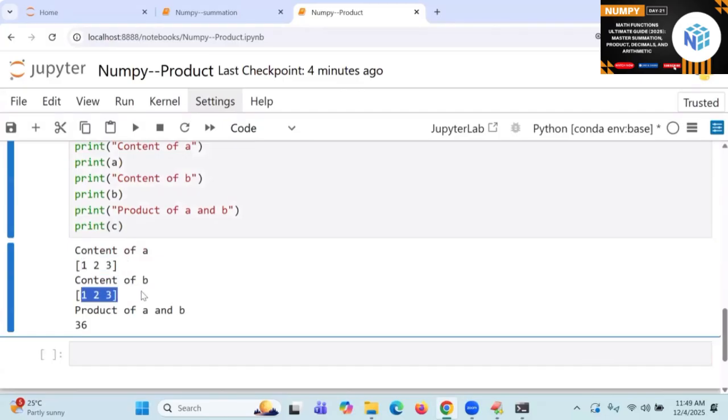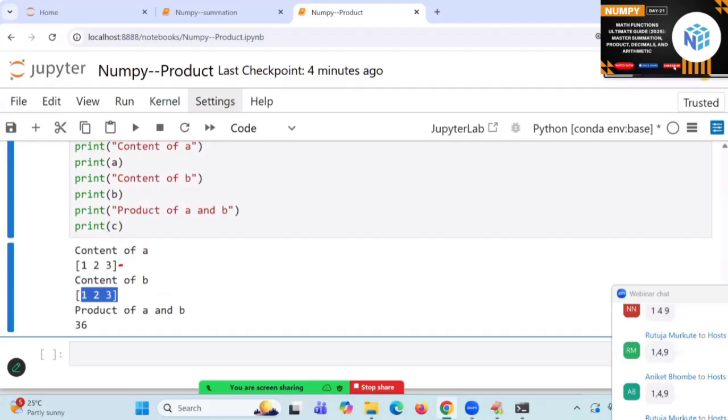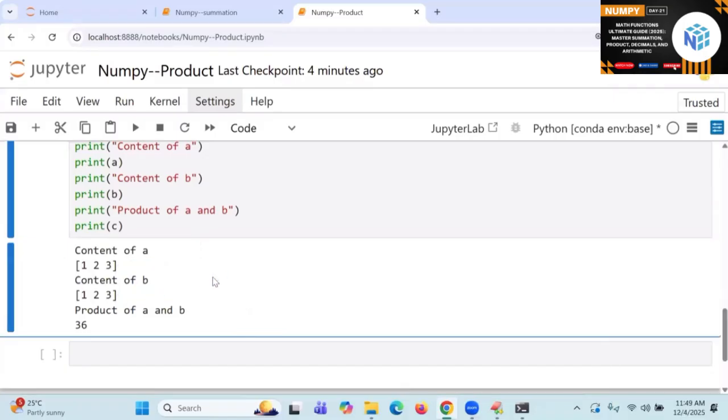Earlier, how much was the sum? 6. 6 plus 6, we got 12 then. Now the product is 6, 6 times 6 is 36. Group of values multiplication is called product. Two values multiplying is called multiplication.